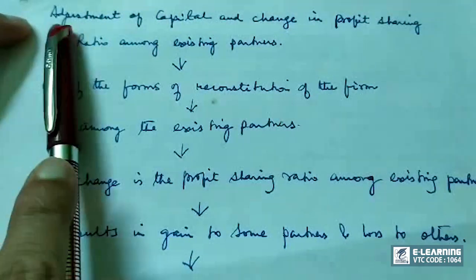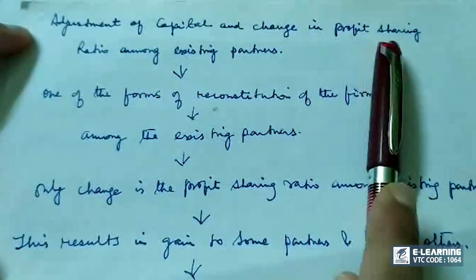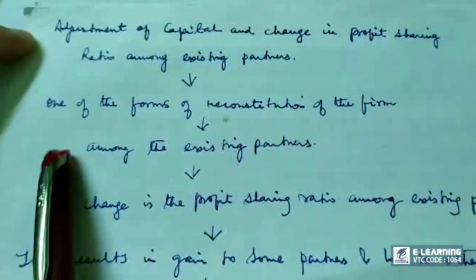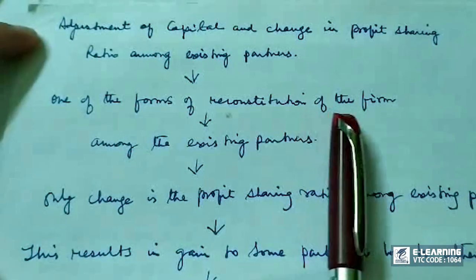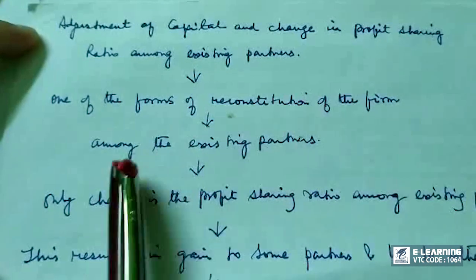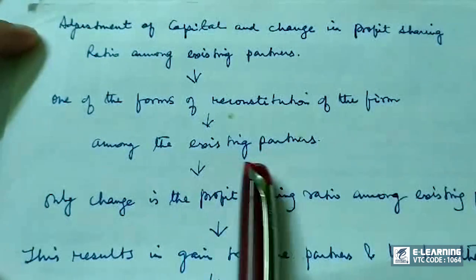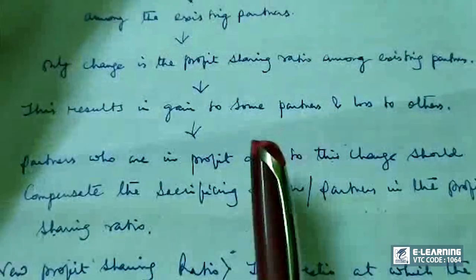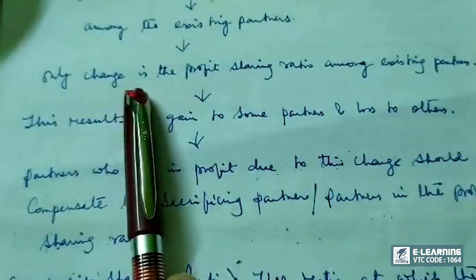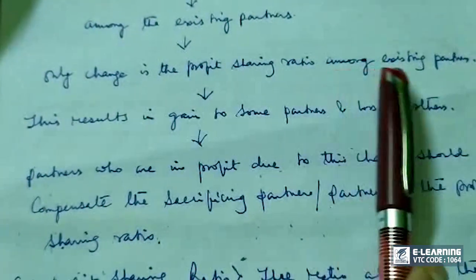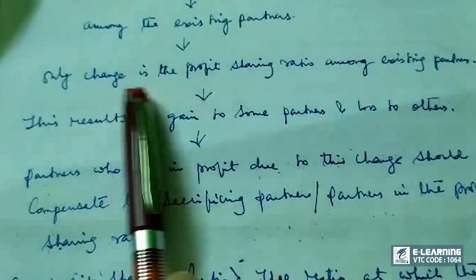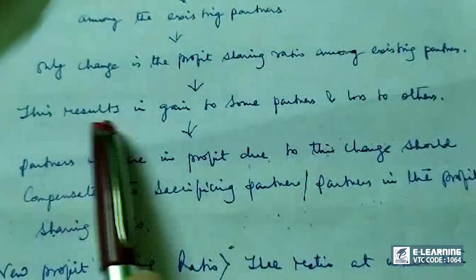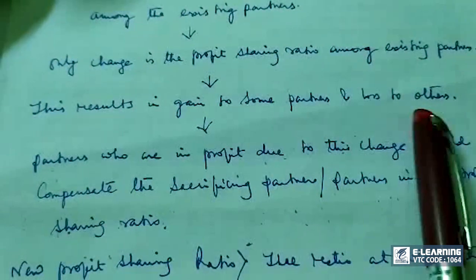So what we are going to study is adjustment of capital and change in profit sharing ratio among existing partners. It is one of the forms of reconstitution of the firm, and what is important is that it is among the existing partners. No new partners are admitted. The only change is the profit sharing ratio among the existing partners. This results in gain to some partners and loss to others.